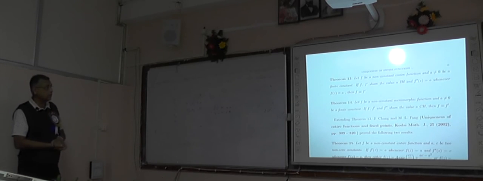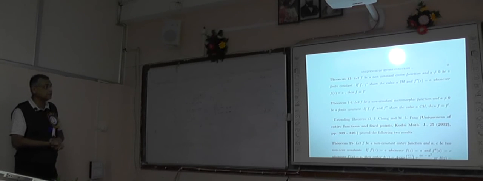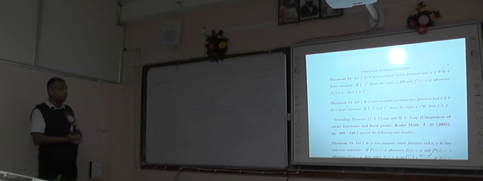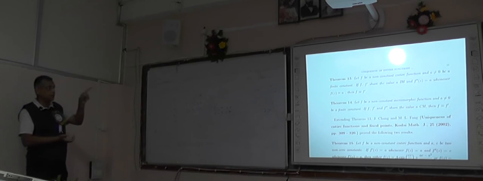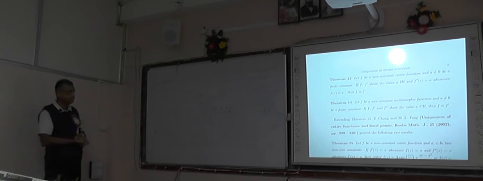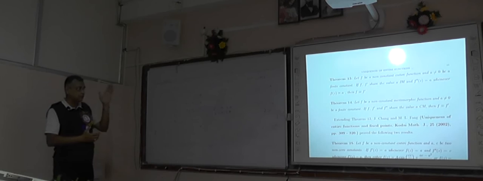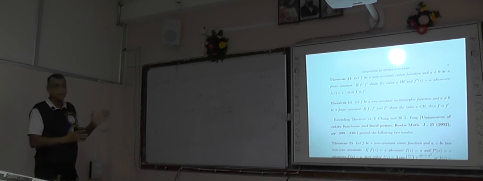Let f be a non-constant entire function, a is a non-zero finite constant. If f and f dash share the value a ignoring multiplicities, and whenever f(z) equals a, then f double dash(z) equals a, then f is identical to f dash. And a similar result: if f dash, f double dash share the value a CM, then f is identical to f dash.